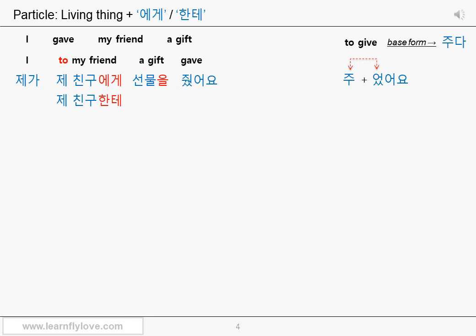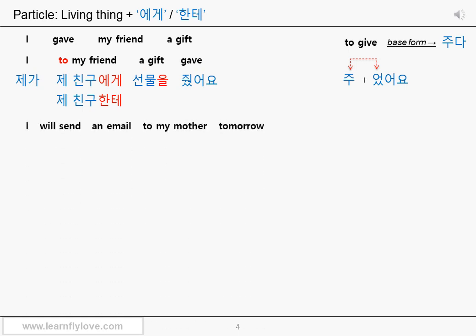The particle 에게 sounds a bit more literary and formal, so you usually use 한테 in spoken Korean, which means you can remember only 한테 if you don't want to remember both. Most importantly, you can use the particles 에게 and 한테 only for living things, usually humans or animals, but can be insects or plants too. Let's see the next example.